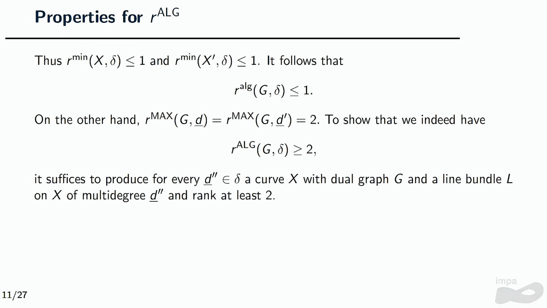When I take the maximum and then the minimum, I'll have 2, which gives us that if we would only calculate these ranks for these representatives, which we cannot, we have to calculate for all of them, we would have that the algebraic rank would be 1 and the uniform rank would be 2. And this is only combinatorially.